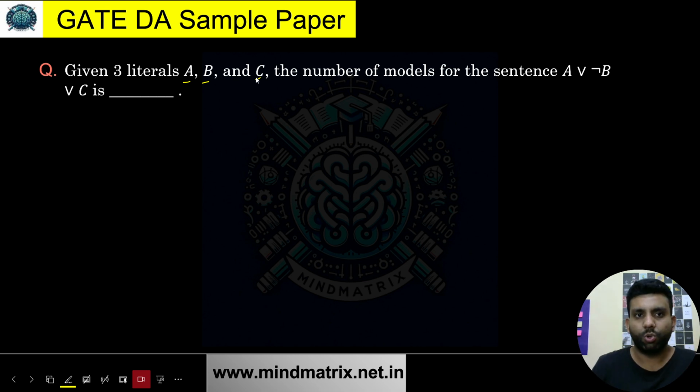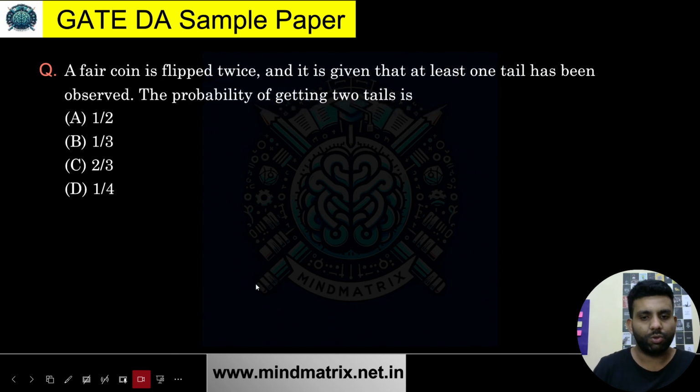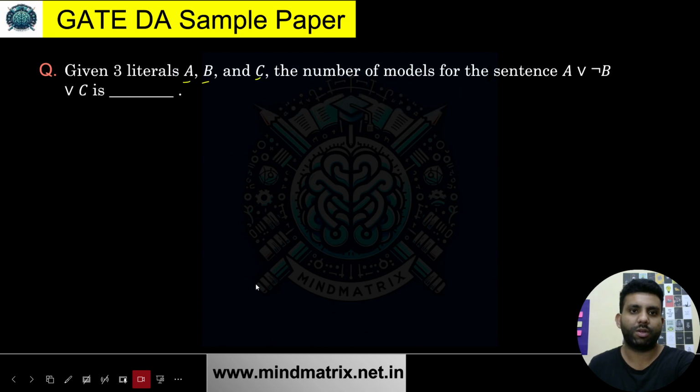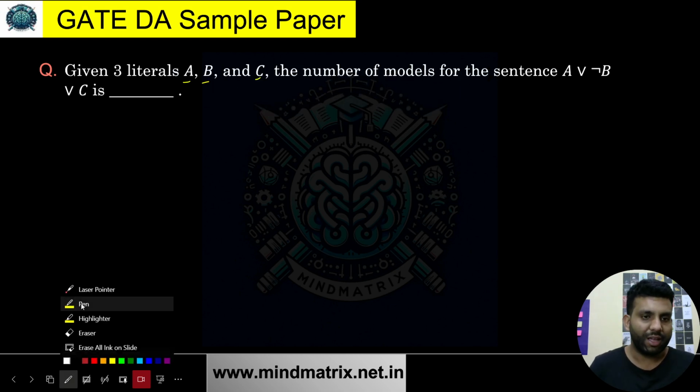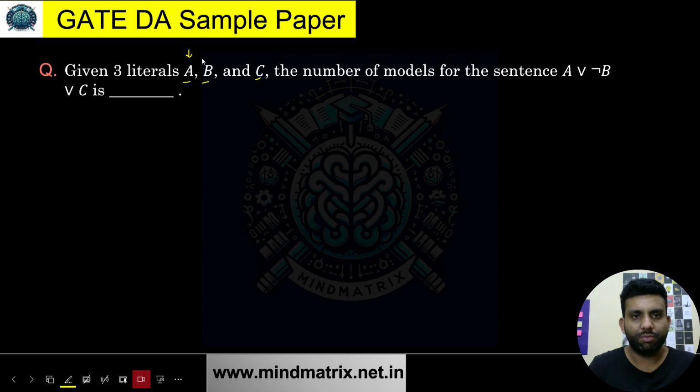Given three literals, basically the variables over here are being mentioned as literals, A, B and C. What is being asked?